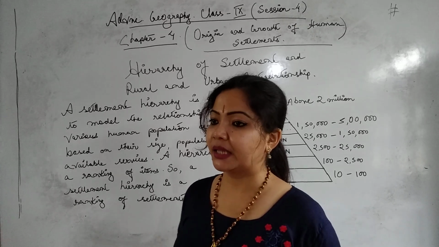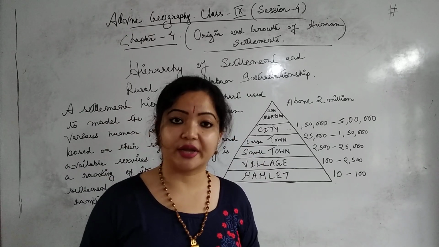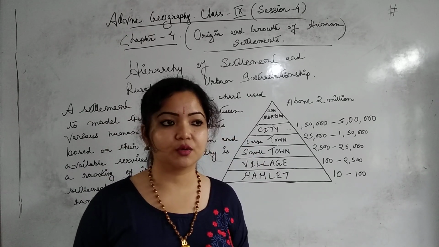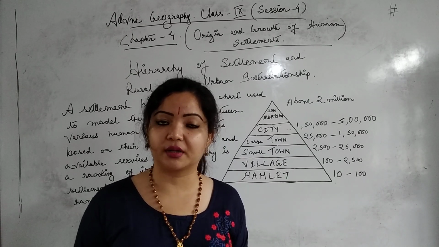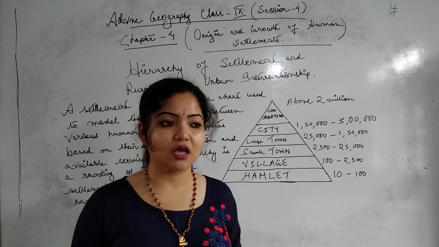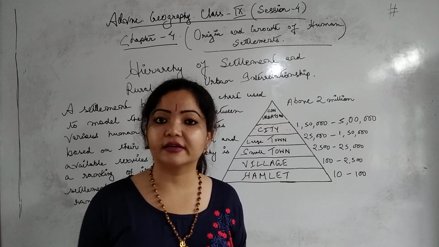Again you will see, in urban areas we find some kind of trade and commerce, some kind of business also, and for this trade and commerce, for transport and communication also, the rural areas are quite interrelated.